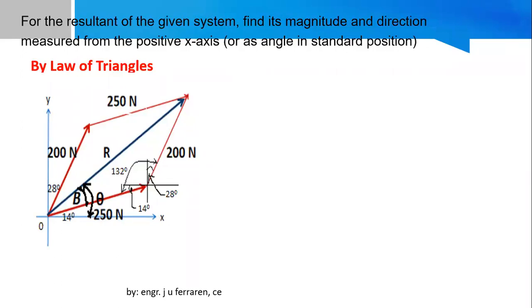Cosine law. There is no adjacent side here because adjacent side is good only for right triangle trigonometry. We are talking here about an oblique triangle. So there is no adjacent; we have side, angle, side. We have an angle included between two sides. Included angle is the correct term.